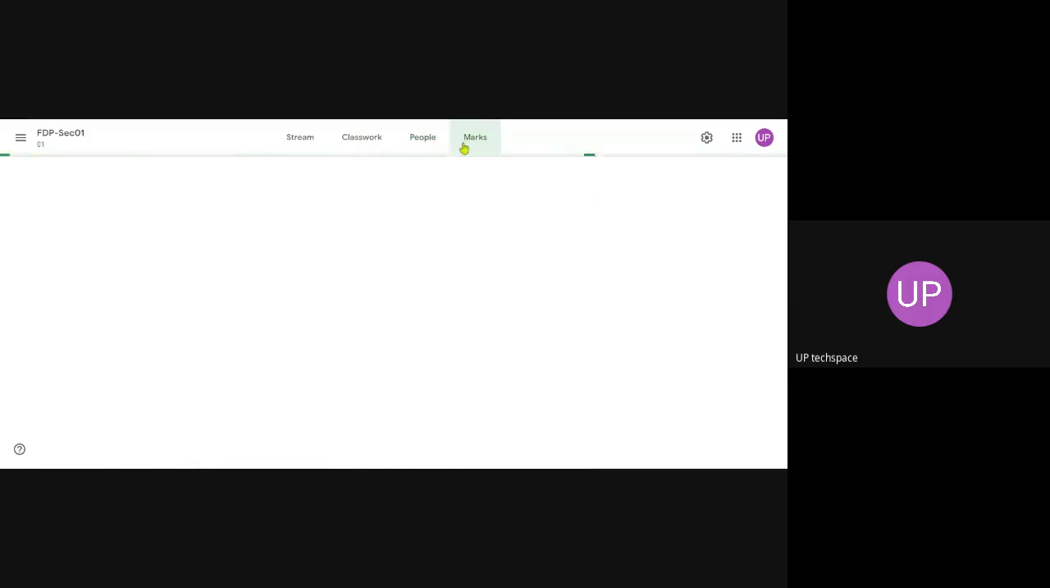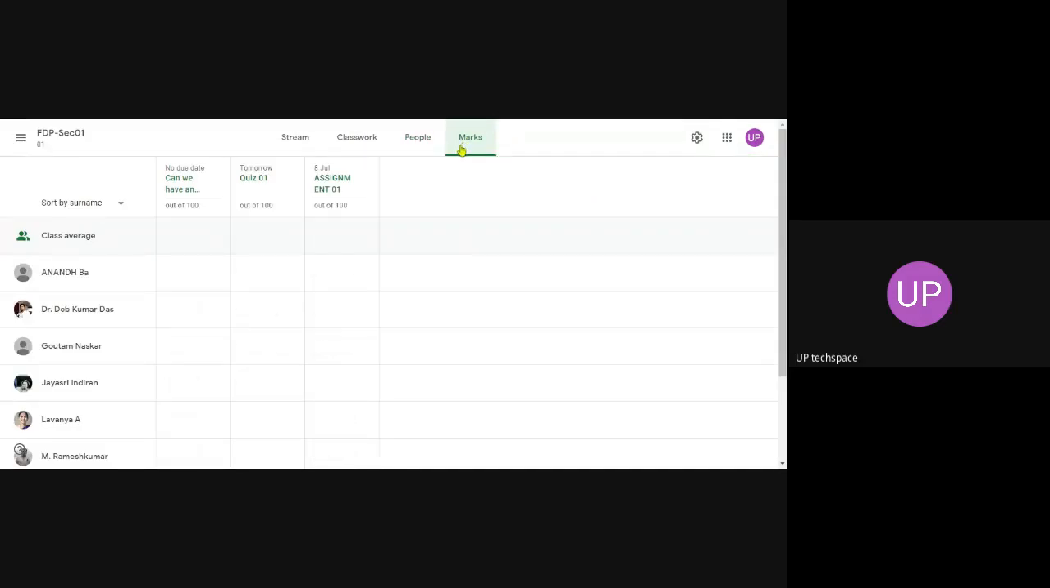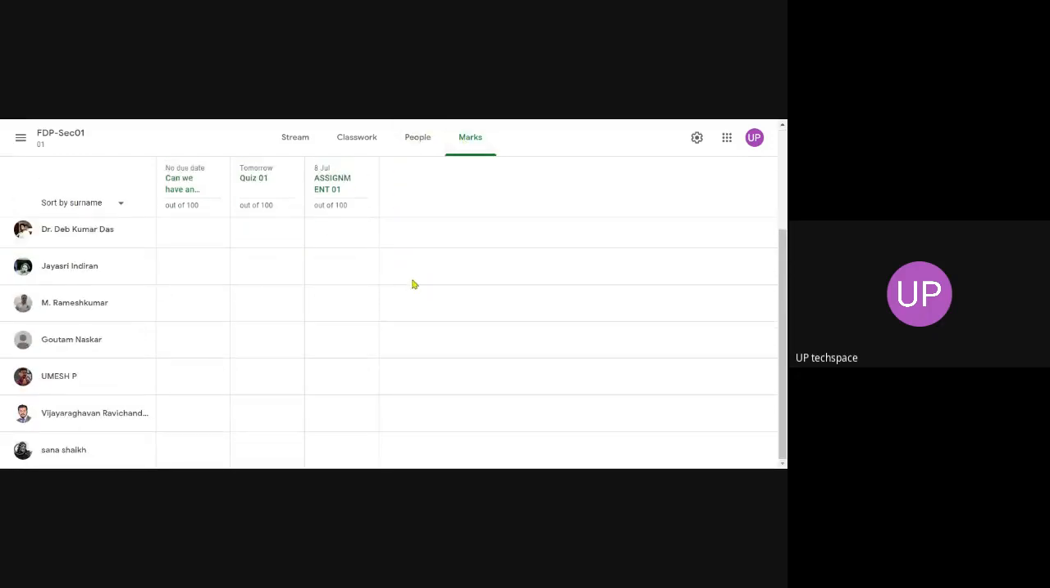Now there is an option for marks. For each and every question, each and every quiz, we can assign marks. Say I can put marks, 20, 40. I can give marks to different examinations, and I can return them so that students can view the answer script, I mean, view their marks. All this can be done in a faster way.